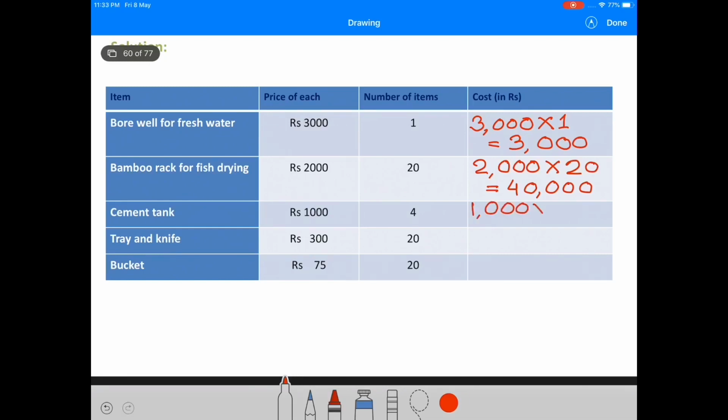Cement tank, 1,000 rupees into 4 items is equal to 4,000 rupees. Tray and knife, 300 rupees into 20 items is equal to 6,000 rupees. Bucket price 75 rupees into 20 pieces is equal to rupees 1,500.